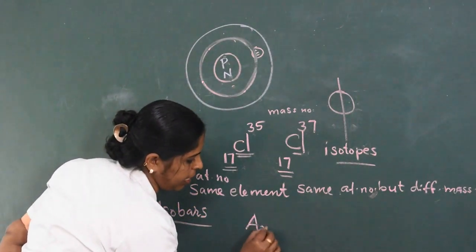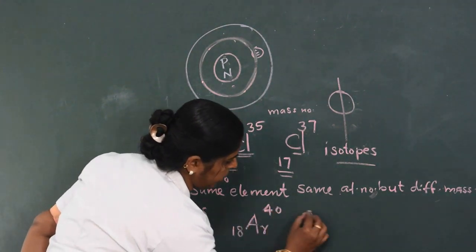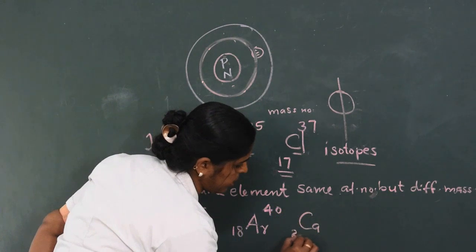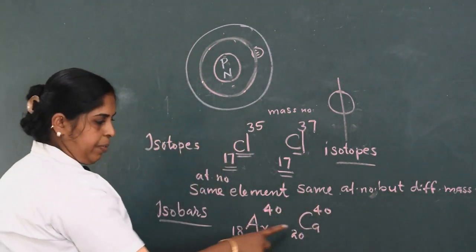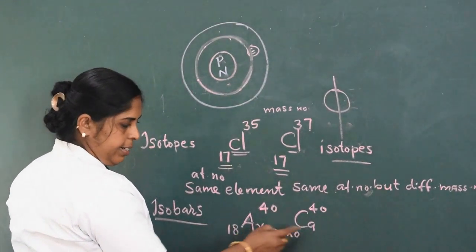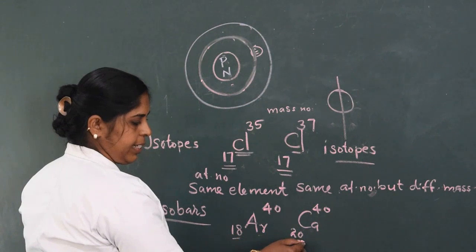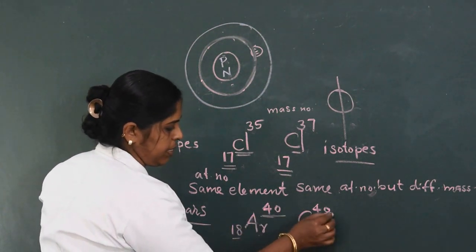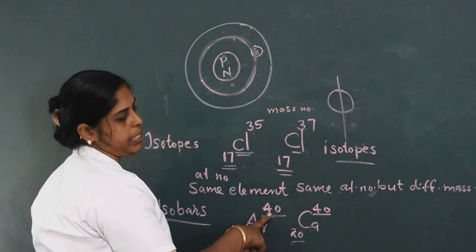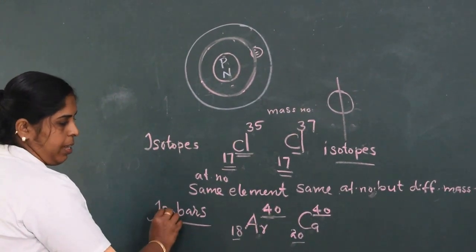For example, argon 18, 40 and calcium 20, 40. Here both are different atoms, argon and calcium. The atomic number is entirely different, but both atoms have the same mass number. This type of atoms are known as isobars.